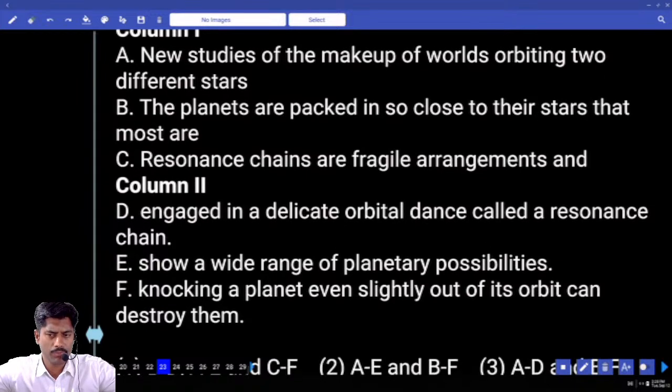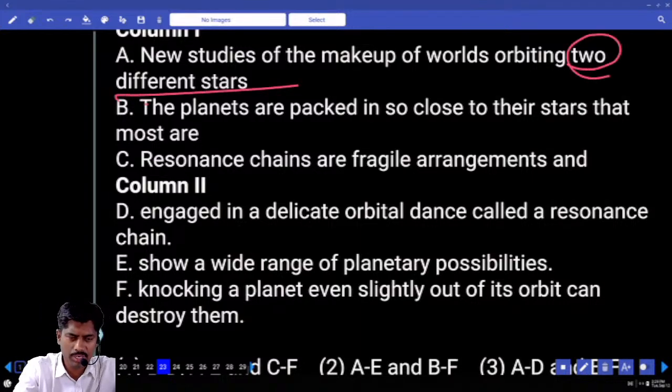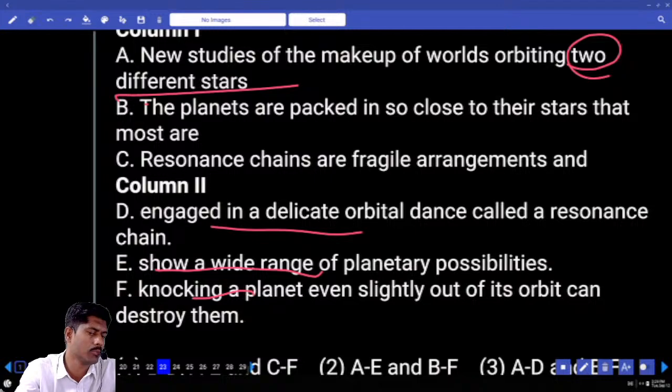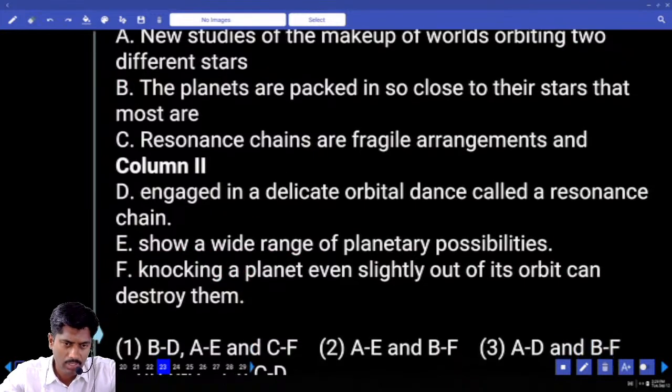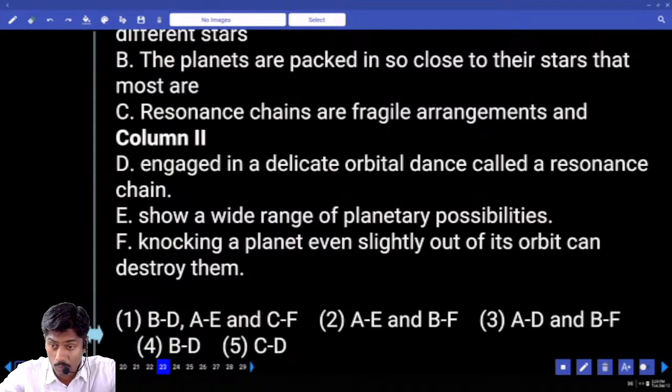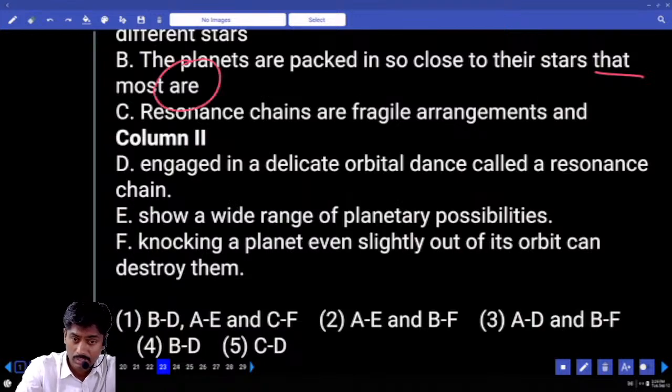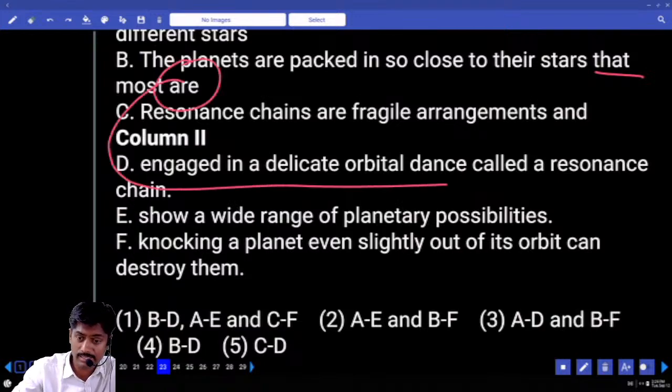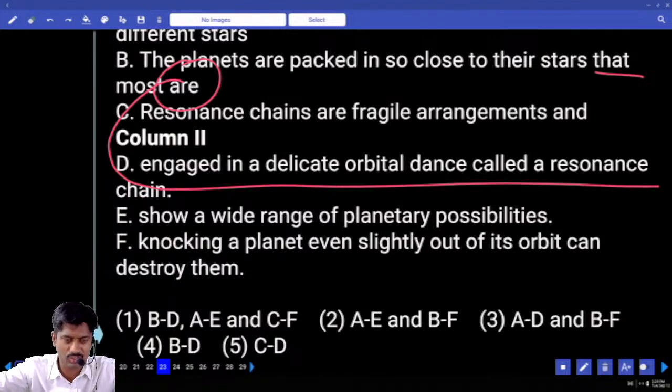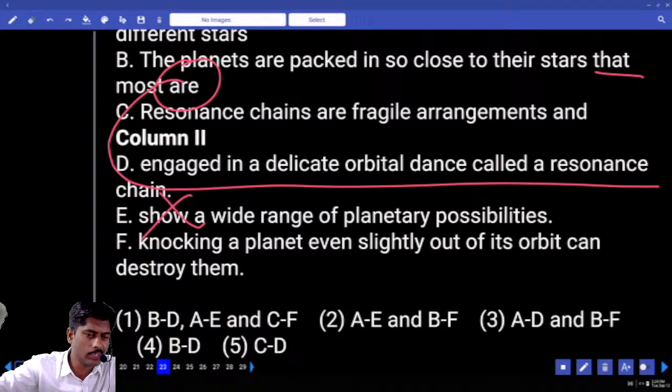New studies of the makeup of worlds orbiting two different stars. Orbiting two different stars engaged in a delicate orbital dance, maybe. Two different stars show a wide range of planetary, maybe. Two different stars knocking. I am not sure, I am not getting the order. Let me check next. The planets are packed in so close to their stars that most are. The planets most are engaged in delicate orbital dance called a resonance chain, maybe. That is grammatically wrong. B, E, elimination can happen.